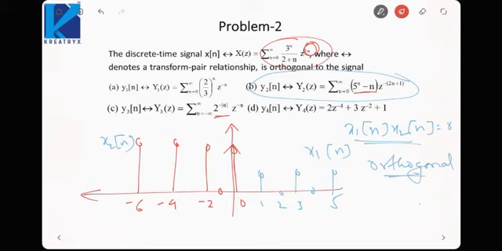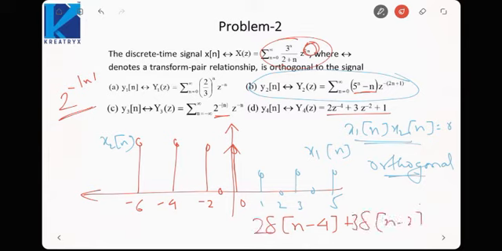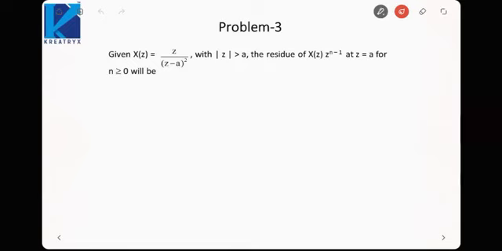Like this signal would be 2 raised to power minus mod n. So it exists for both positive and negative n, and the product would be non-zero. And this is simply delta[n minus 4] plus delta[n minus 2] plus delta[n]. So this term is common between the original signal and y[n]. y[n] has the delta[n] common with this signal, so their product would be non-zero. This term would give me a net product. Moving on to the next problem.